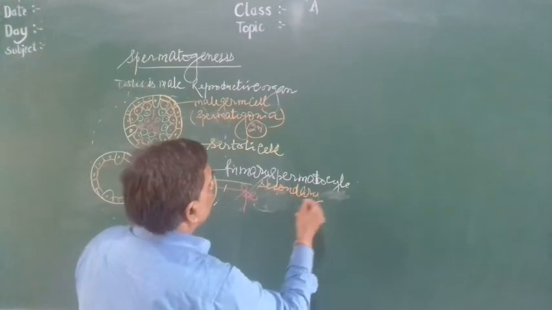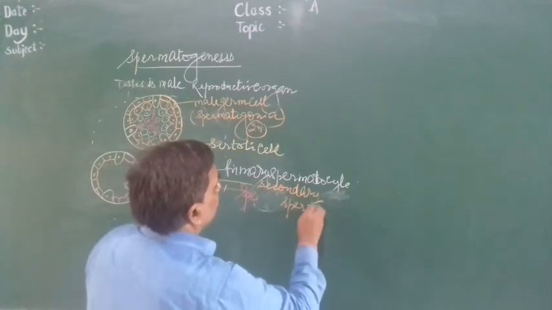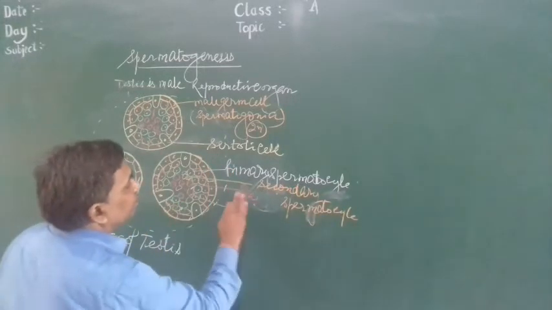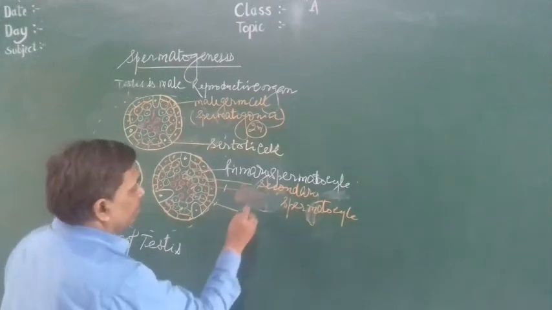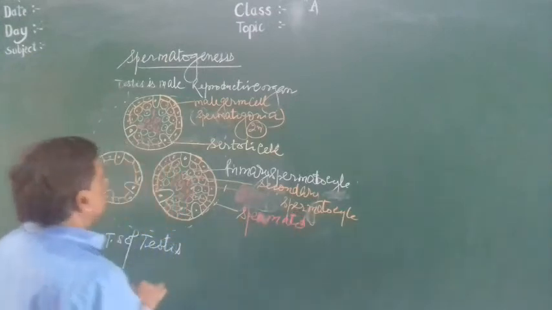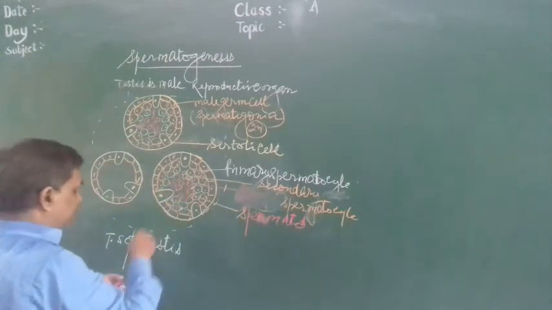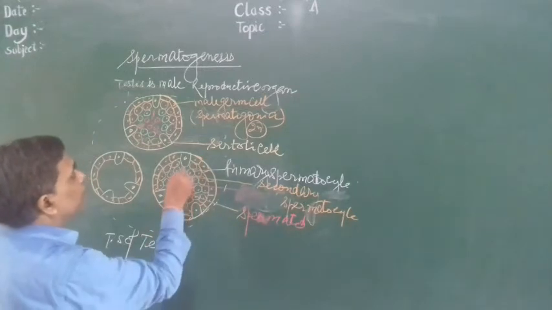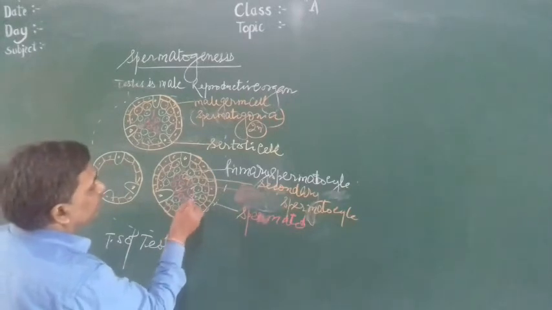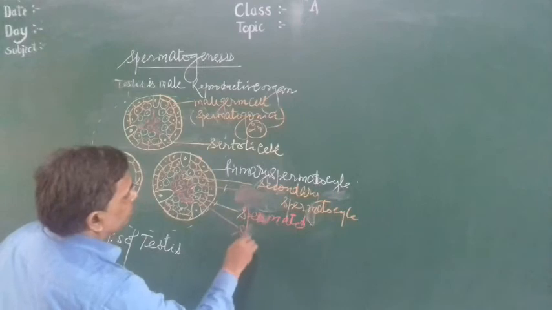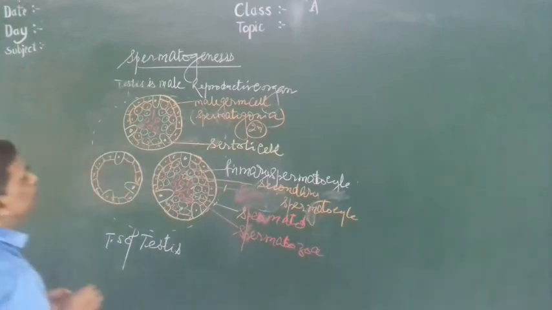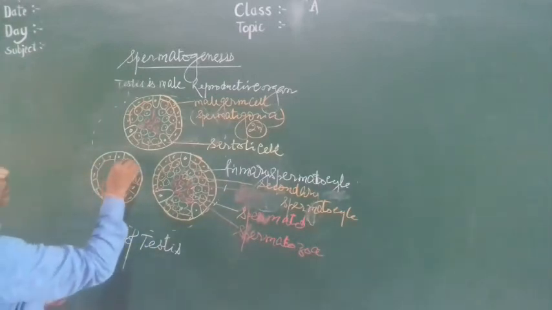Secondary spermatocyte, then spermatid. Now spermatid undergoes spermiogenesis, then produces spermatozoa like this. This is spermatozoa. So here also a similar structure will develop.